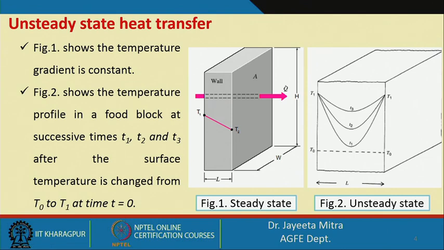We have seen how, with successive times T1, T2 and T3, after the surface temperature changes from T0 to T1 at time t equal to 0, the block tries to equilibrate the temperature within it.